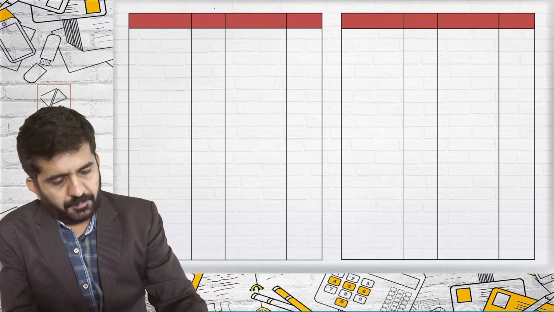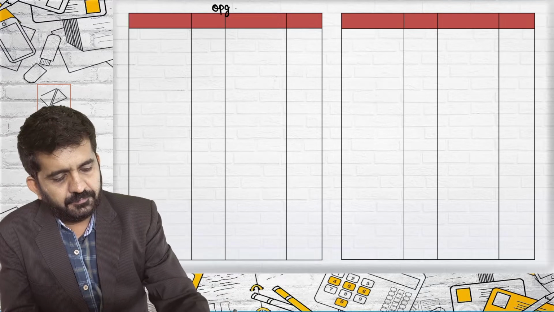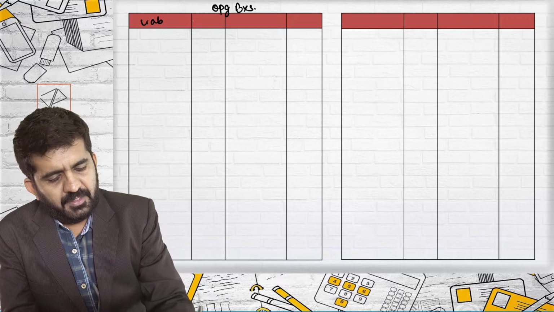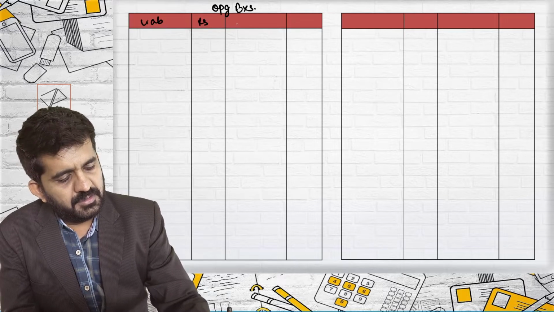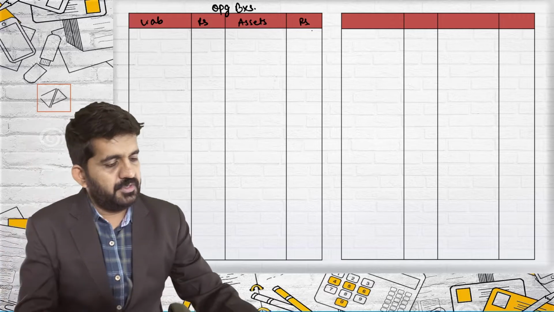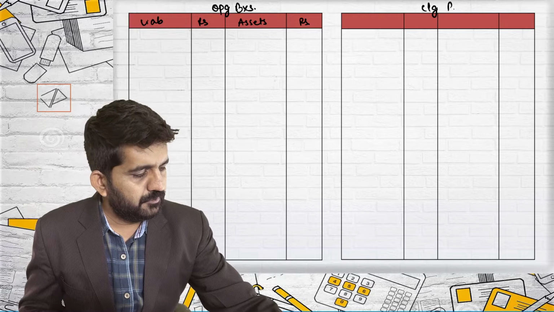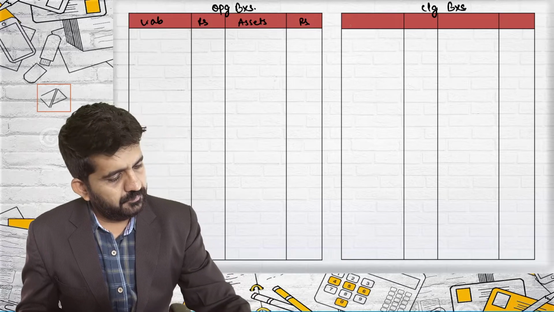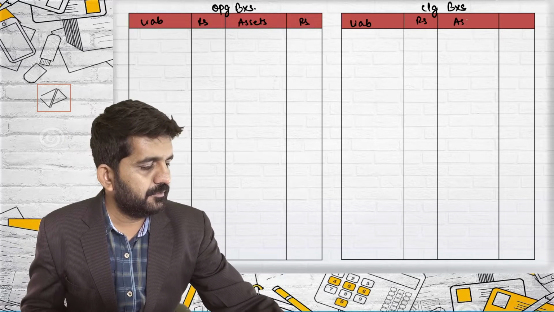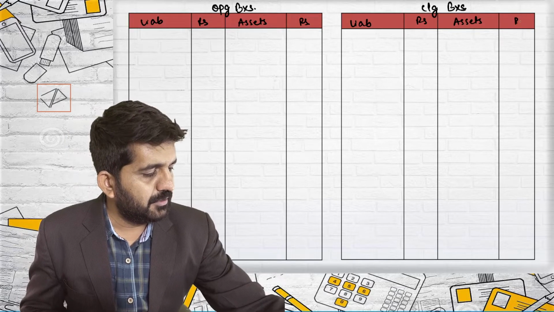I will also be preparing the opening balance sheet, liability rupees, assets rupees. I will also be preparing the closing balance sheet, liability rupees, assets rupees.